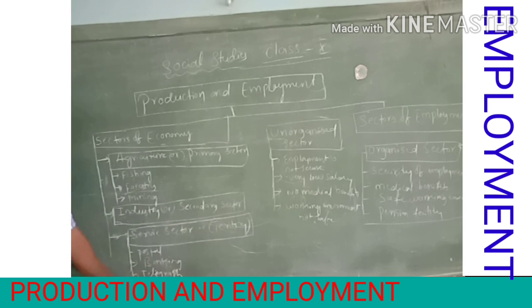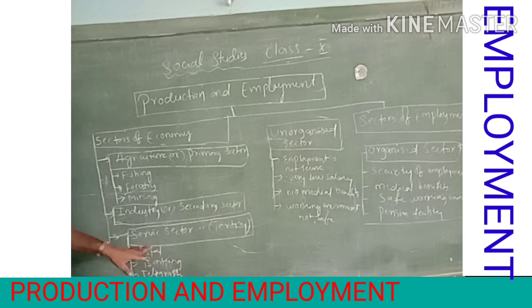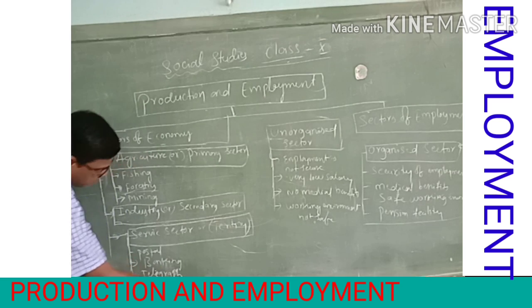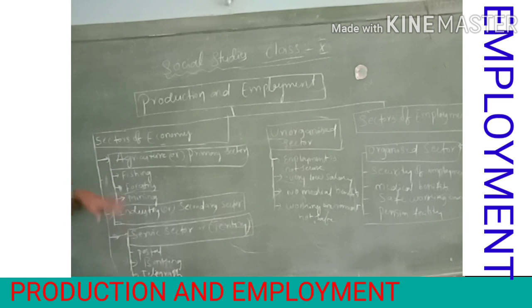And next, the service sector, for example postal department, banking, telegraphs, railways, education department, doctor, lawyer. All these people give the service to the customers. In these three sectors, people are engaged and earning some income to survive. Compared with the other sectors, the service sector people earn more income.